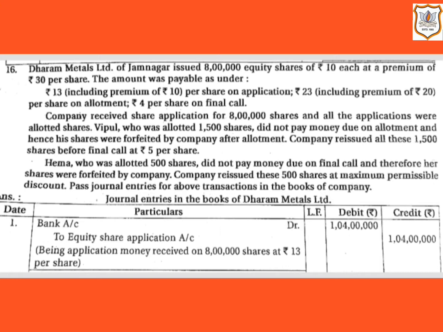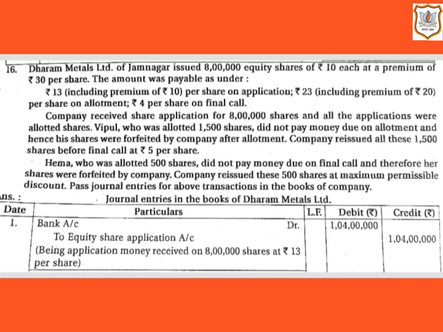Here is the question. Dharam Metals Limited of Jamnagar issued 8 lakh equity shares of rupees 10 each at a premium of rupees 30 per share. The amount was payable as under: rupees 13 including premium of rupees 10 per share on application, then rupees 23 including premium of rupees 20 per share on allotment, and rupees 4 per share on final call. Company received share application for 8 lakh shares and all the applications were allotted shares.